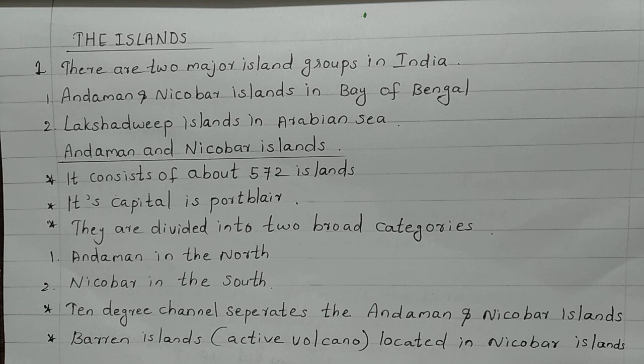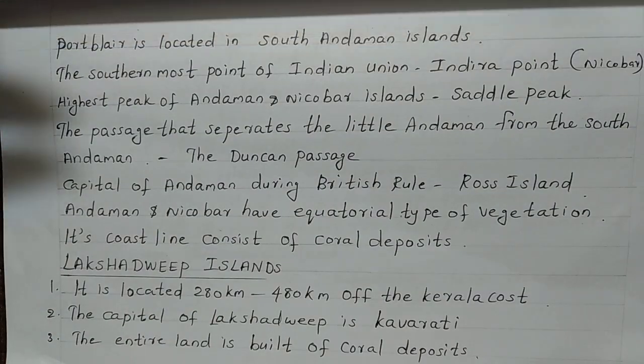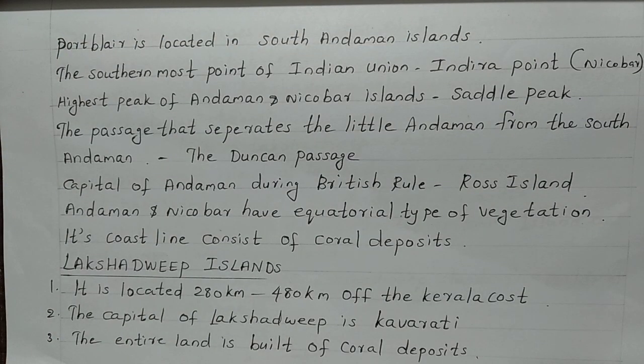And there is Barren Island, that is located in Nicobar Islands. Barren Island is the only active volcano situated in India. Port Blair is located in South Andaman Islands. Port Blair is the capital of Andaman and Nicobar, and it is situated in South Andaman Islands.